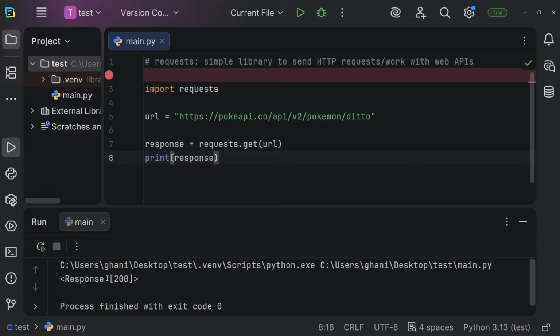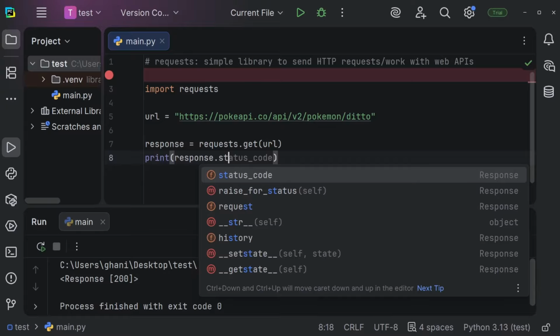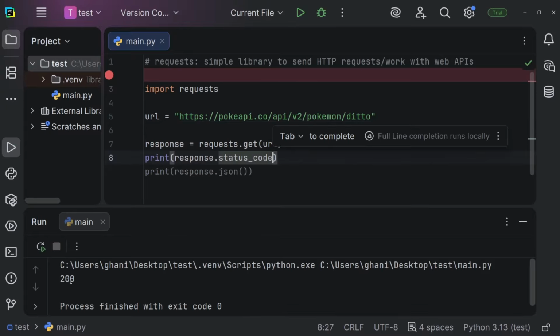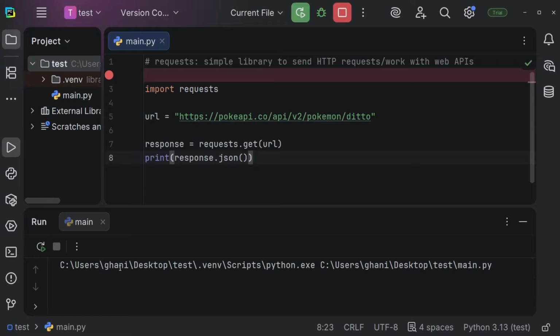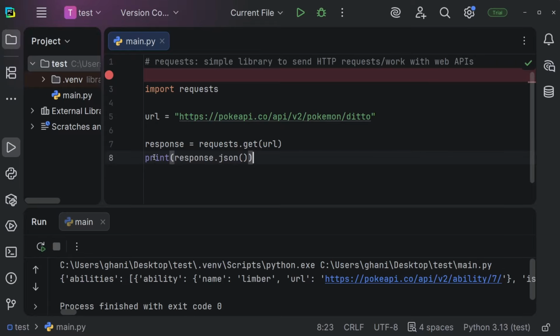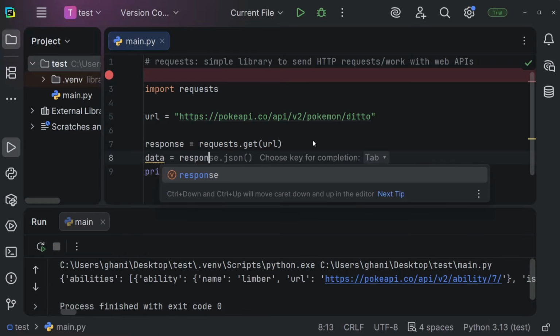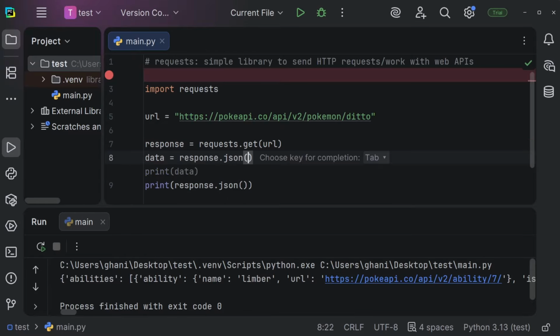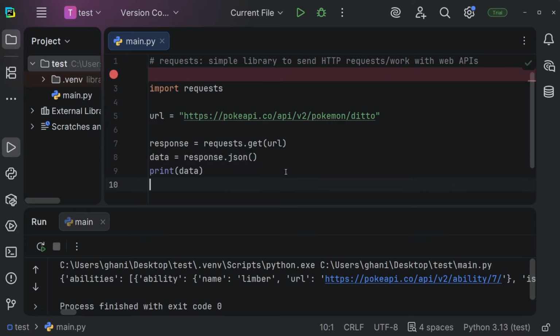And you can see we're just getting this response and we're getting 200. 200 means everything went all right, so it's okay. We can also get the status code by using .status_code, and this would just be 200 for OK. And we can also get the JSON data or extract the JSON data by using .json. And you can see we're having all of this stuff. So now we could of course also store that within a data object. So data is equal to response.json, like so. And now we could of course also just print data like so. And let me remove this. And this should give us the exact same result.